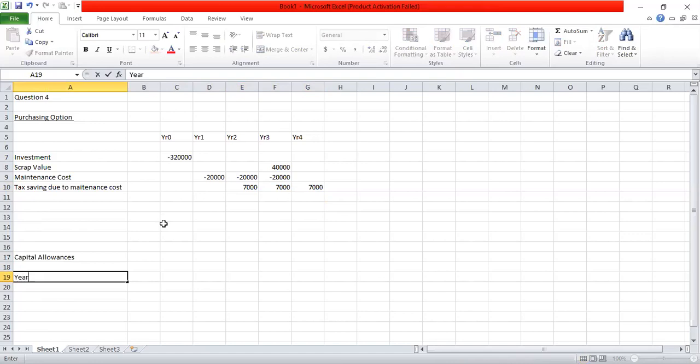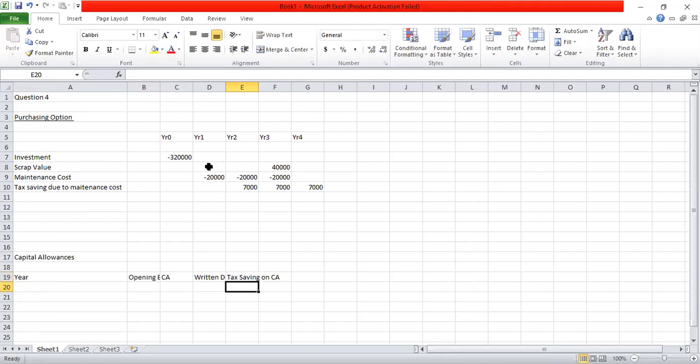I will say year, opening balance, capital allowance, written down value. Also tax saving on capital allowances.